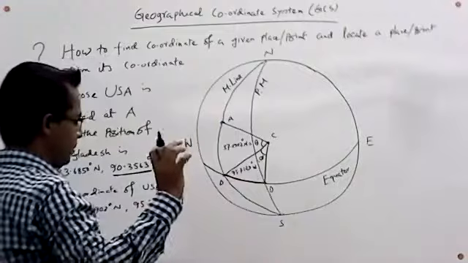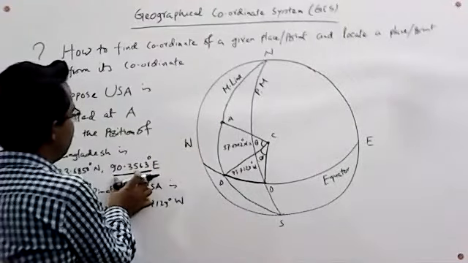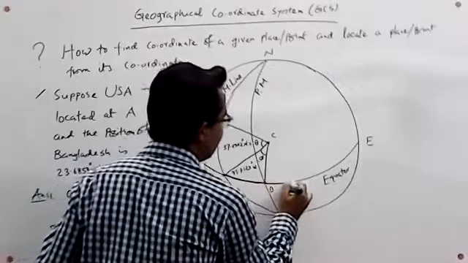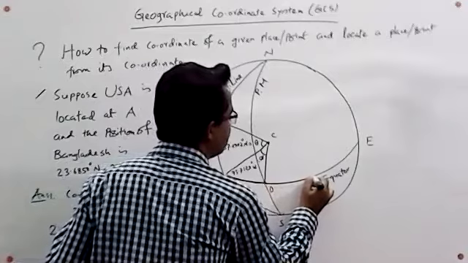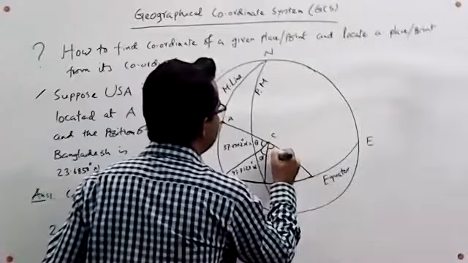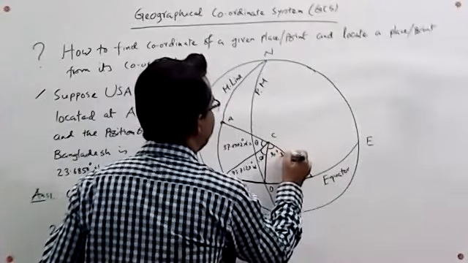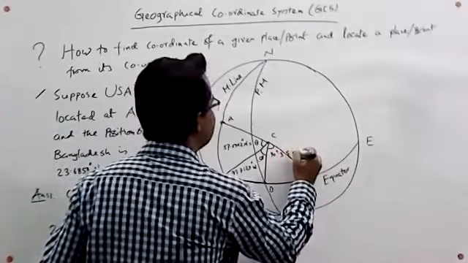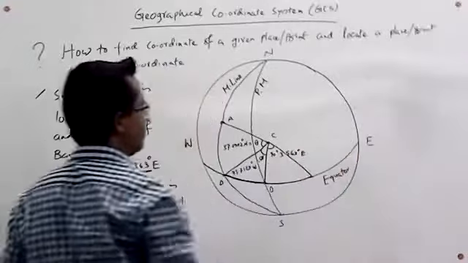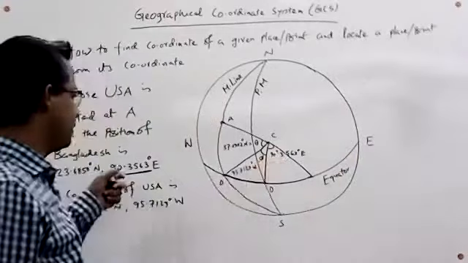So by compass, we can draw this angle, 90.3563 degree east, on this arc length. We are in the east direction. So this is the longitude of Bangladesh.